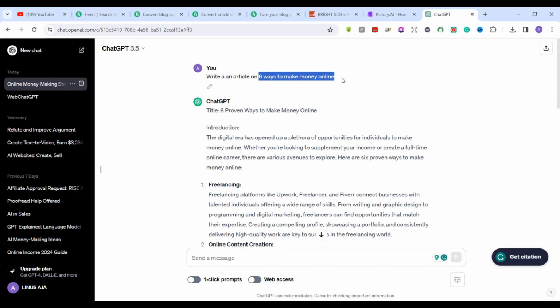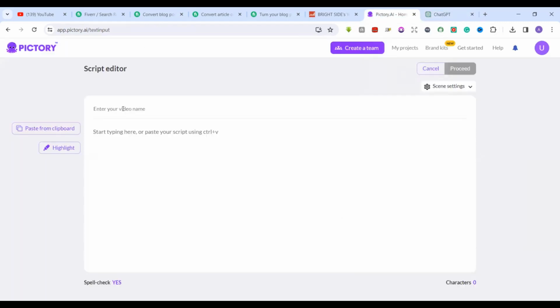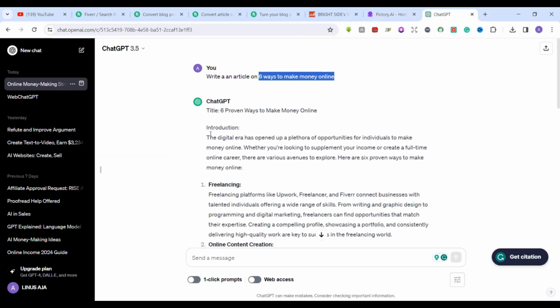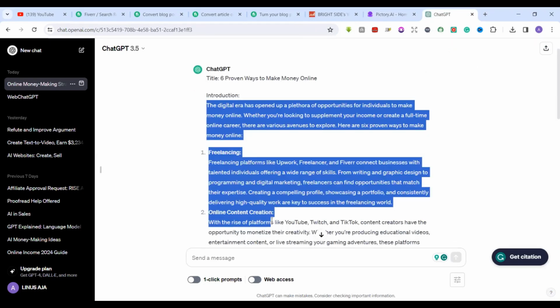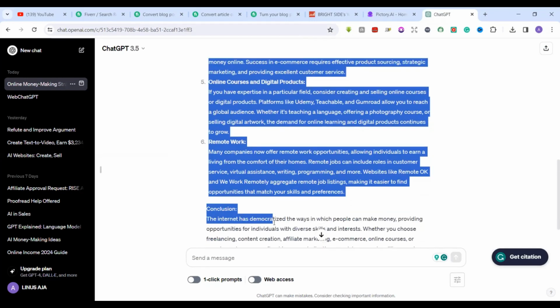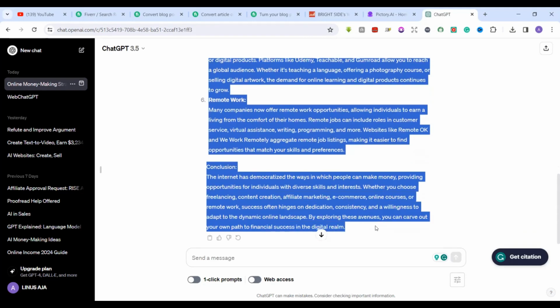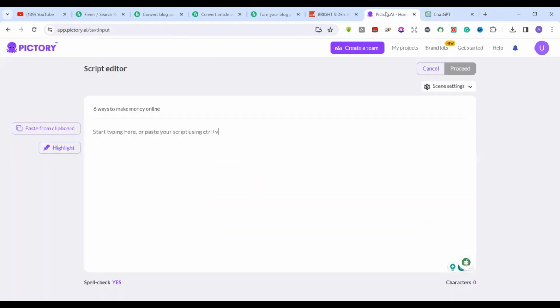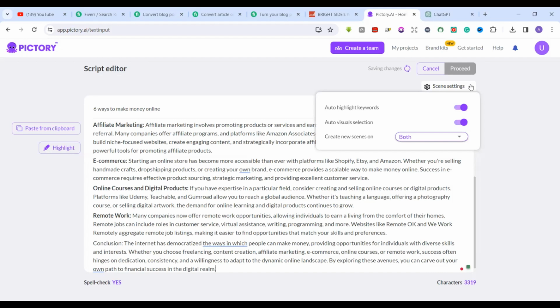So you can now copy it, 6 ways to make money online, take it to Pictory, and paste it here. Once you paste it, the next thing you need to do is go to ChatGPT and copy this article completely. Take it to Pictory and paste it here. This is going to help you highlight all the keywords in this article.